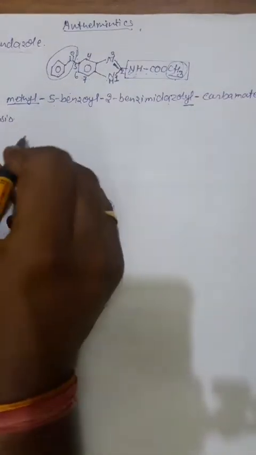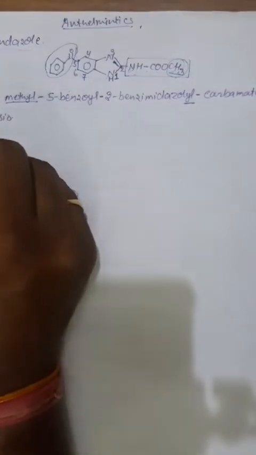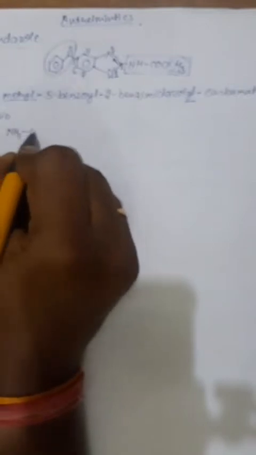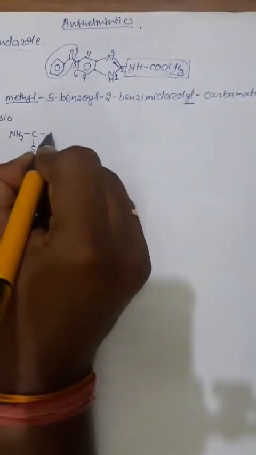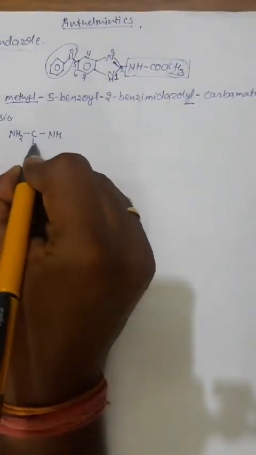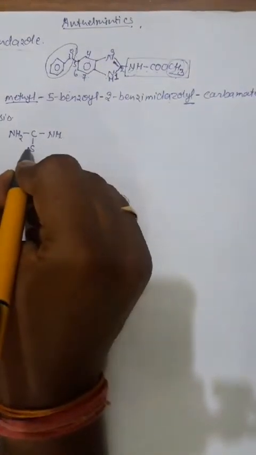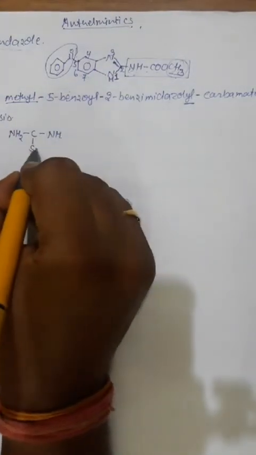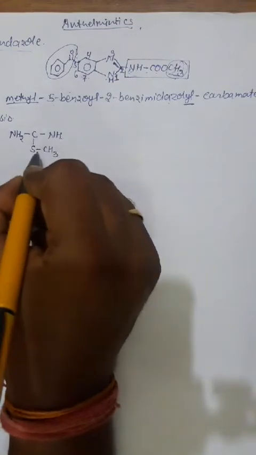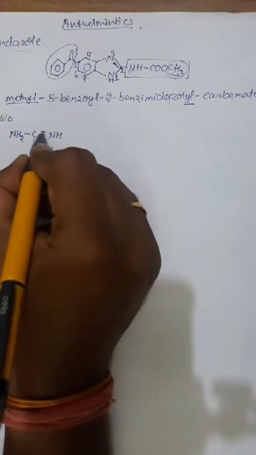Okay, so let's start. First of all, we'll take NH2 C double bond S NH2. If you take NH2 C double bond S, then it becomes thiourea, and if we substitute the hydrogen on this sulfur with CH3, then it becomes S-methyl, and here we have imine instead of amine.